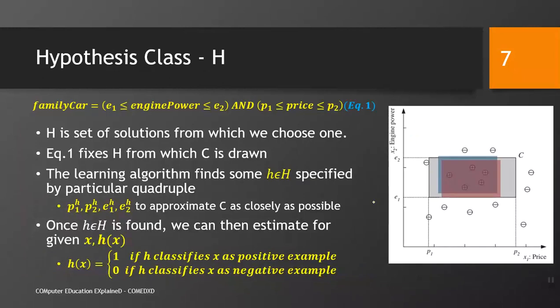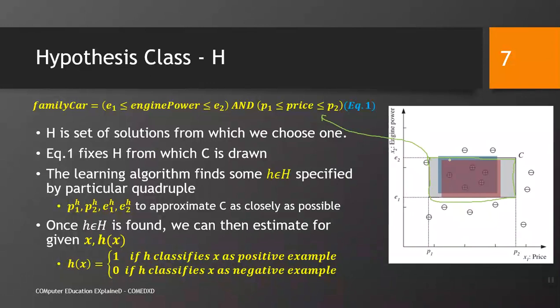What is a hypothesis class? H is a set of solutions from which we choose one. For example, on the previous slide we have seen that this is the rectangle formed by this formula. So, this is one solution.